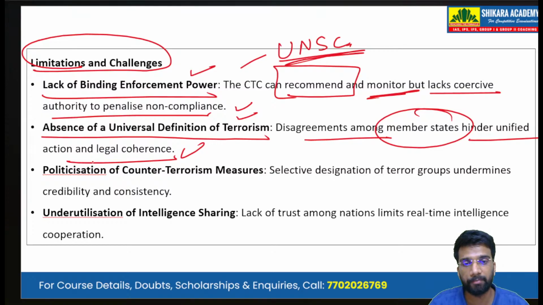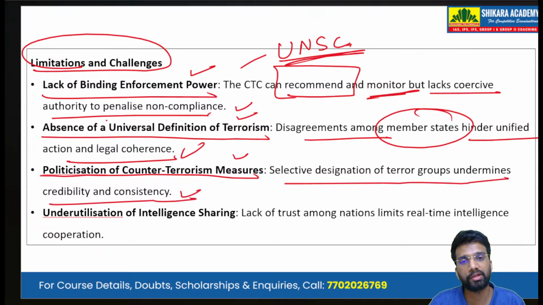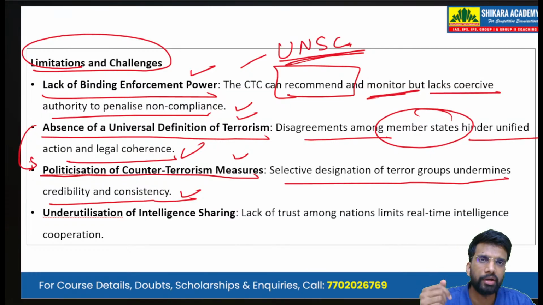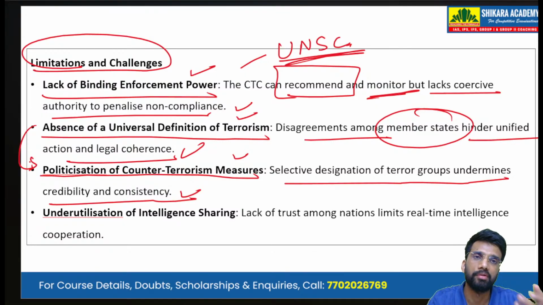Third is the politicization of counterterrorism measures. Selective designation of terror groups undermines credibility and consistency. Because of this absence of a universal definition of terrorism, the politicization of counterterrorism measures is taking place. What might be a terror group for India, China and Pakistan might not recognize. Or what might be a terror group for some Middle East country might not have been designated as a terror group by India.